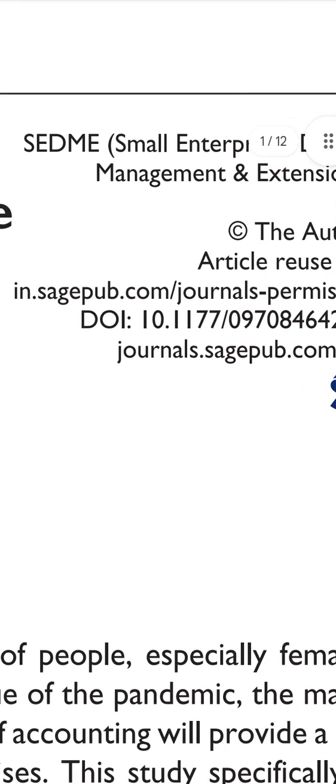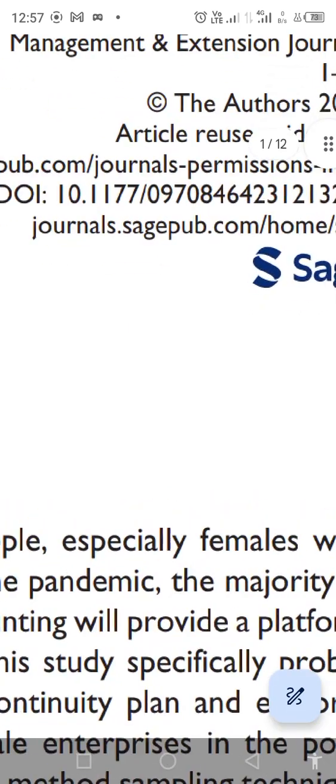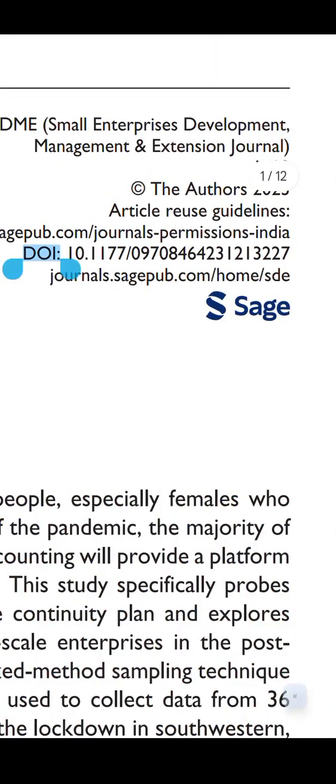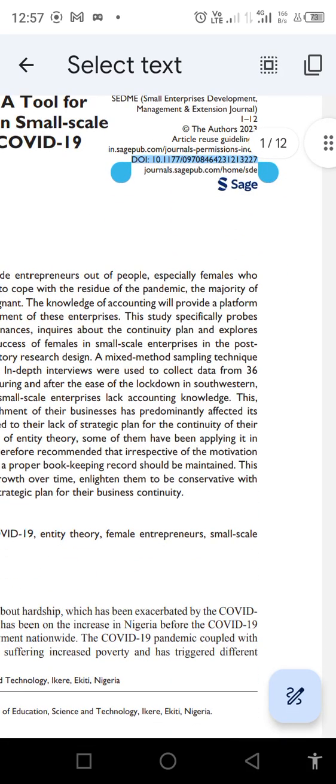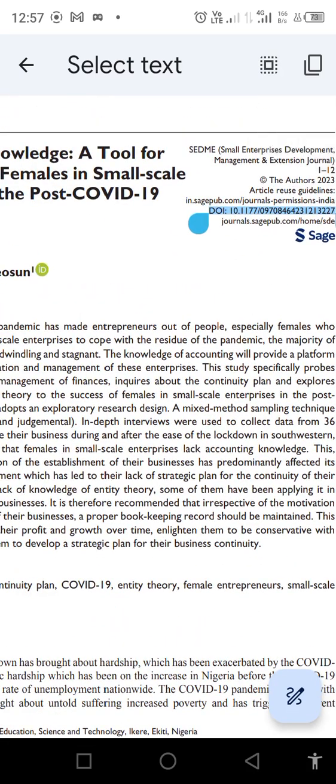And then we have the digital identifier number, the DOI, here. If you copy this string of numbers online, it is going to bring out this exact journal article. So follow me as we put this information together in referencing.